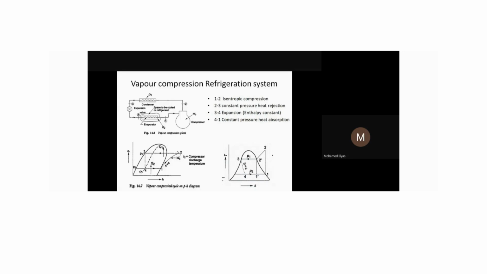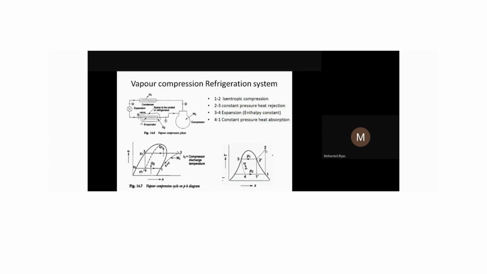Coming to our 2-3 process, if you see it here, the pressure remains constant. Actually, there will be some pressure drop practically, but theoretically we assume the pressure remains constant here. The temperature also remains constant when the phase change occurs. But if you see from 2 to 3, first a temperature drop takes place, and after that the temperature remains constant. The reason is this is our saturation line, like our Mollier chart, the HS diagram. This is the superheated state, and this is the saturated state. This is nothing but the wet condition.